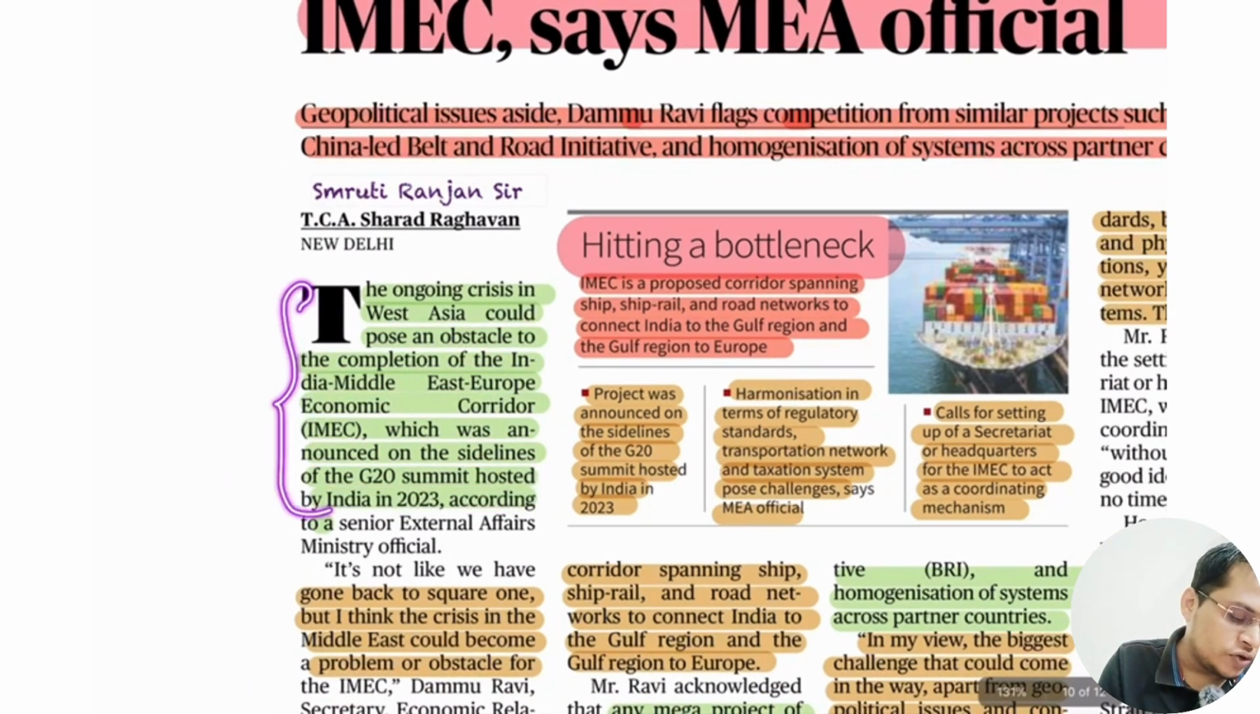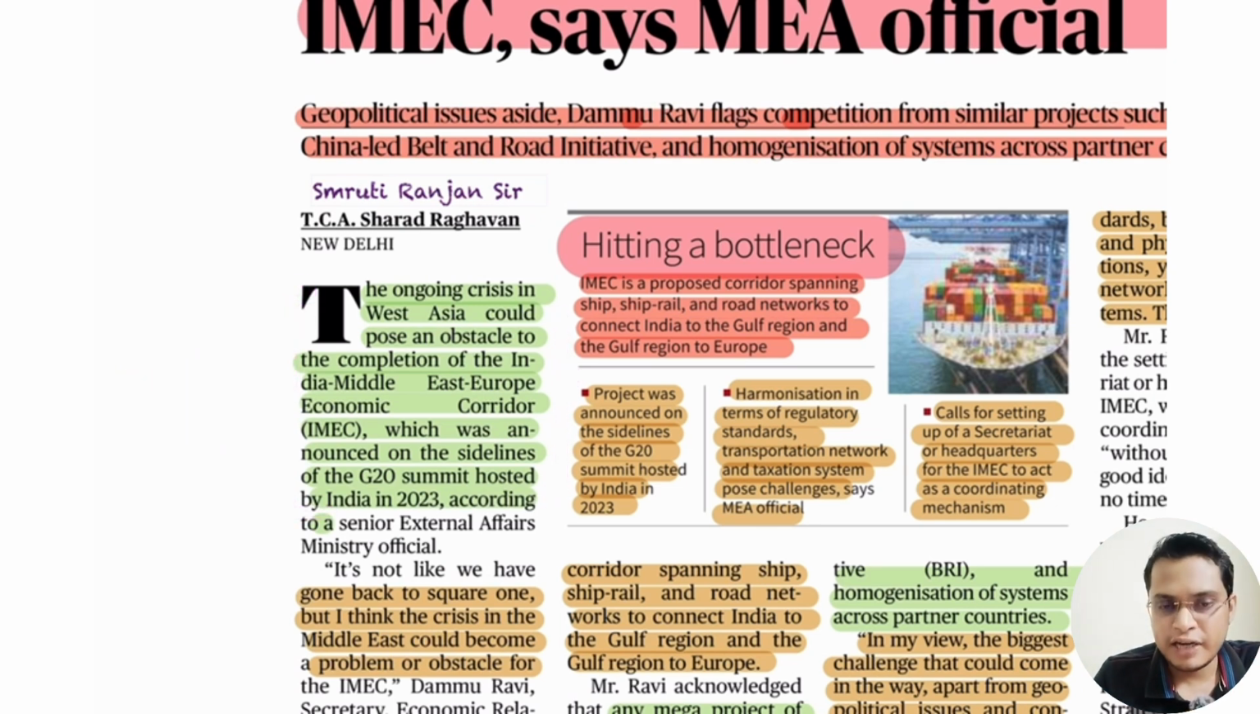So dear student, it is your task to study IMEC in detail. Here you have to look at the map, through which route it is traveling, which countries are members of this IMEC, what the objectives are, how it is going to benefit, and what the challenges are. You have to read everything about that. It can be important for your prelims and mains.